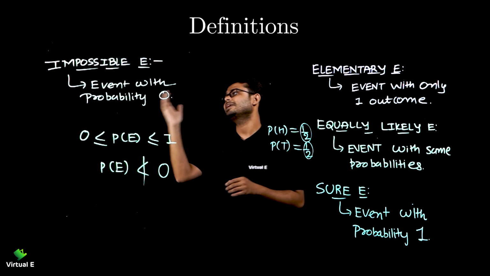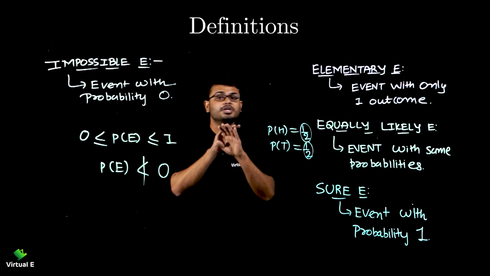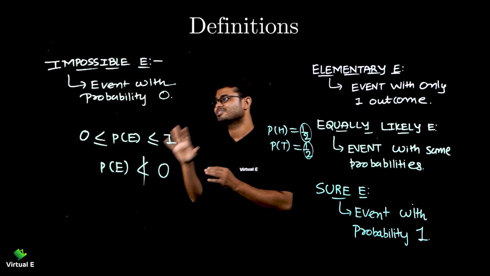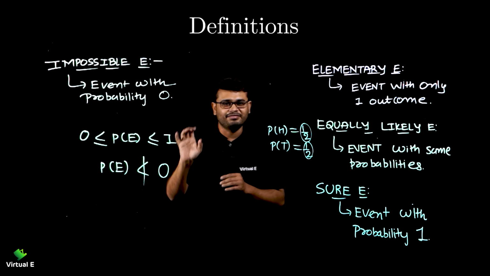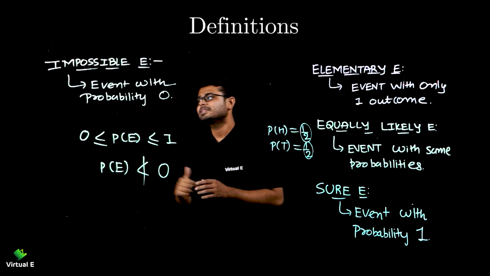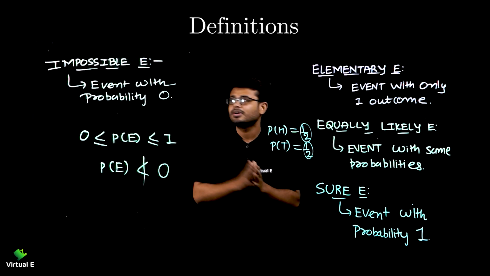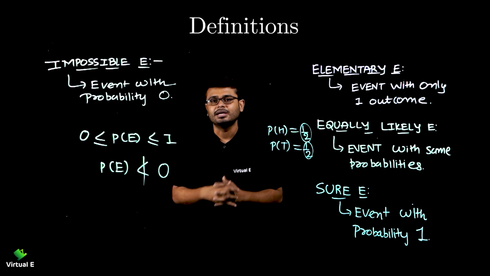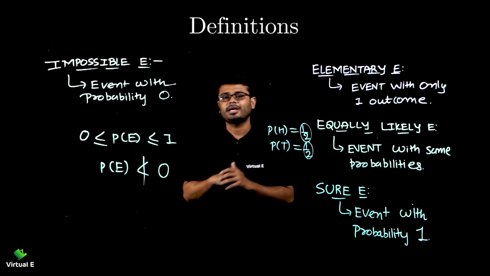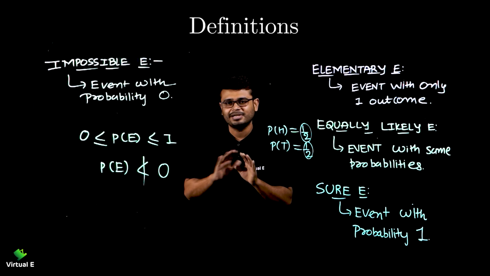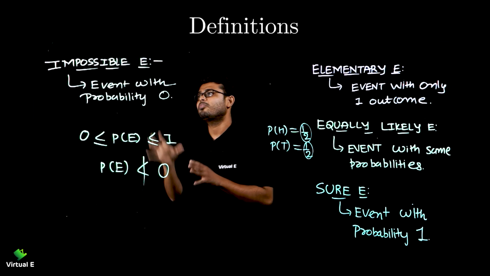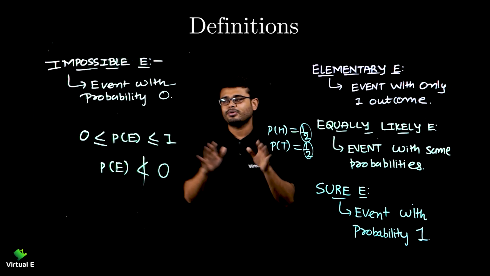Opposite to it is the impossible event, which is not going to happen. Impossible, right? Don't go for "I am possible" over here, no logic there. Event with probability 0, whose probability is 0, that is the impossible event. It means that it is not going to happen, like sunset in the morning. Sunset is not going to happen in the morning. It happens in the evening of a day, right? So that is the impossible event, not going to happen.